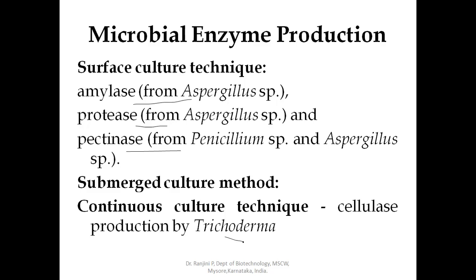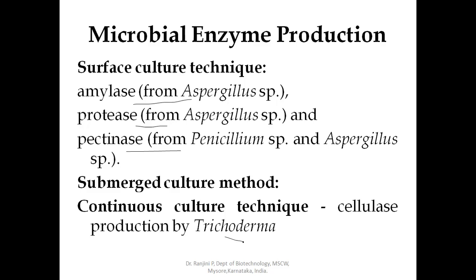But during the production of the microbial enzyme, along with the enzyme, many metabolites are produced at very low concentration. These metabolites will be removed during enzyme purification, because they may hinder the activity of the enzyme. When we are using a microbial enzyme or any enzyme, it should be in the purest form to perform the reaction.